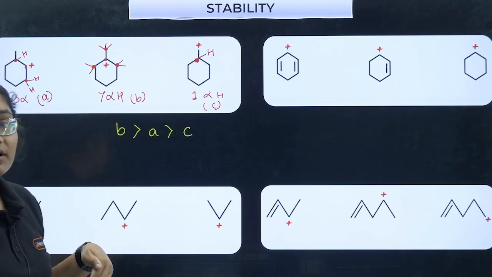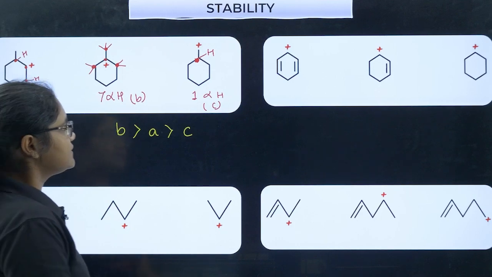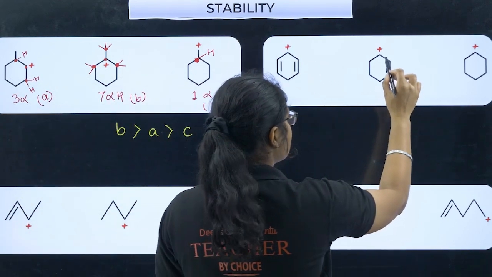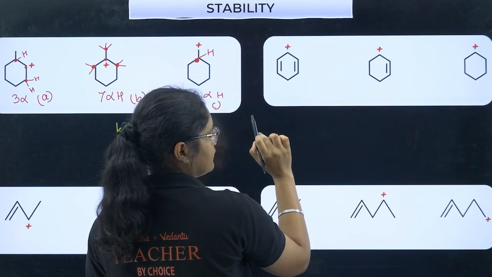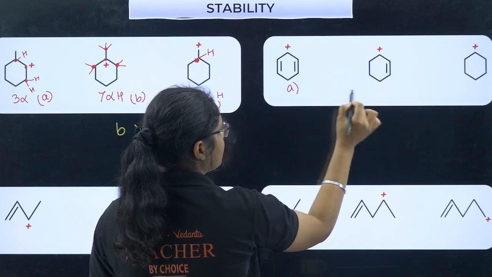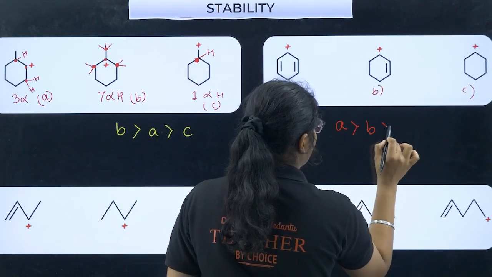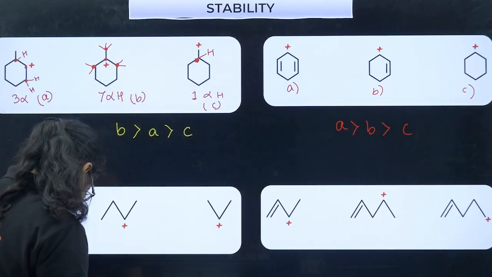Now we will talk about resonance. Here you can see resonance in the second example. Double bond, single bond, positive charge; double bond, single bond, positive charge. So here I can find 2 resonances. Here I have a single resonance, and here no resonance. So if this is A, this is B, and this is C, then the order of stability will be A, B, and C, right?